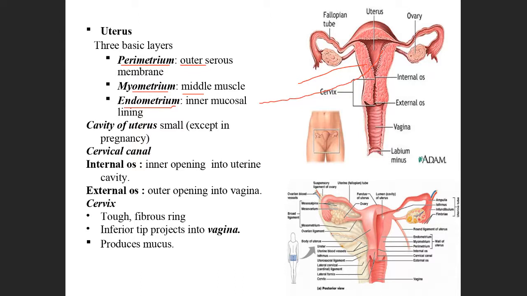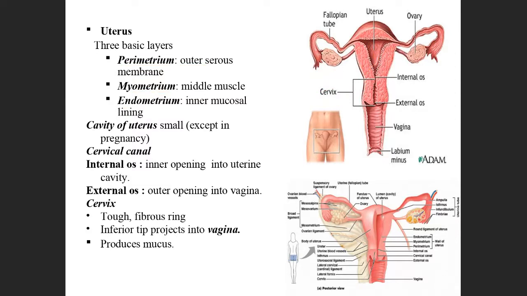What is the uterine cavity? The space inside the uterus. This part is called the uterine cavity. And what is the cervical canal? The cervical canal is this part.